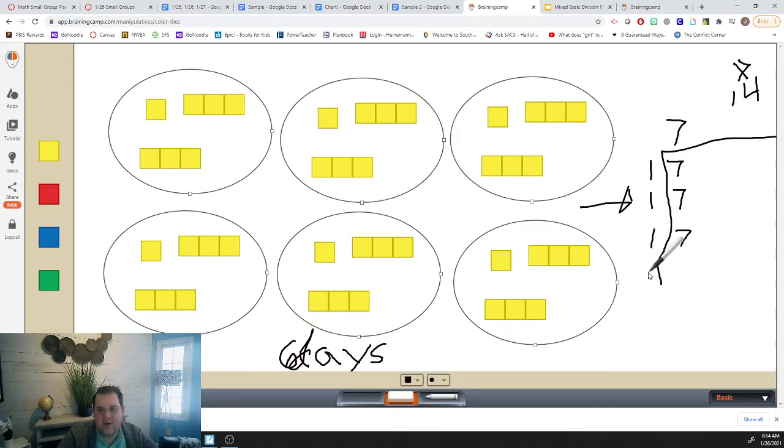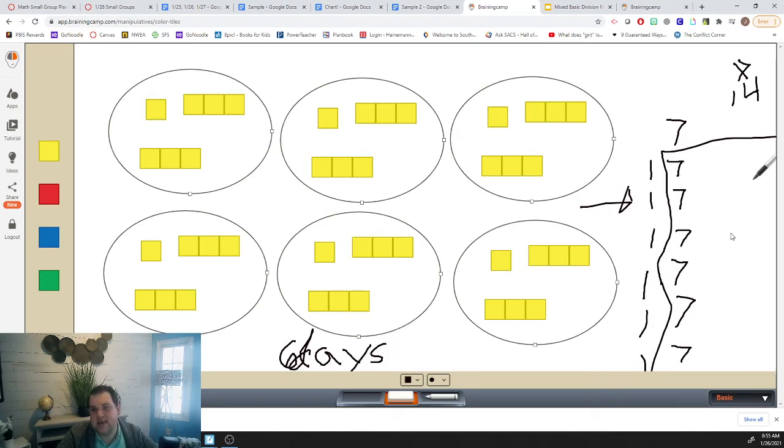All right, I'm going to keep going. I've got 21. Now I've got 28. If I add another day, that's 35. And if I add one more day, that takes me to 42, which is 42 miles. Now I've got 1, 2, 3, 4, 5, 6 days. And I've got 42 miles.